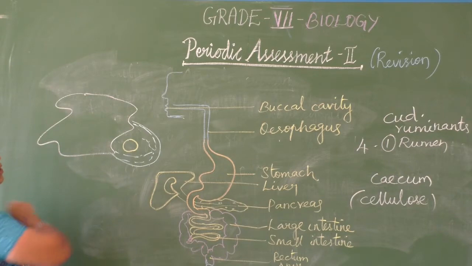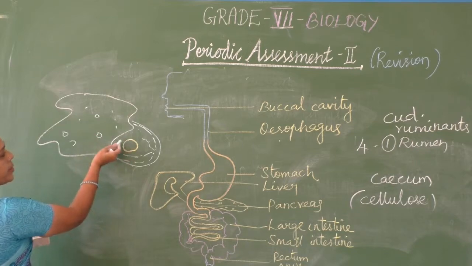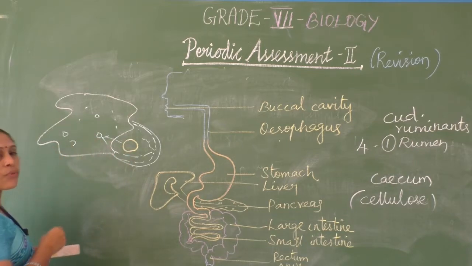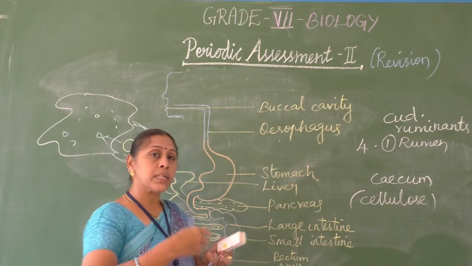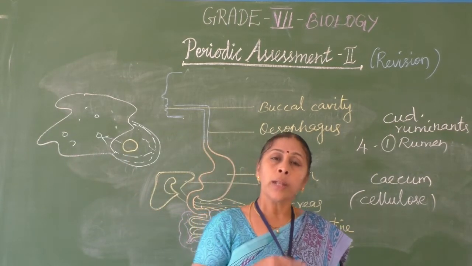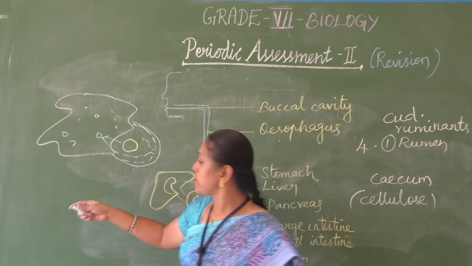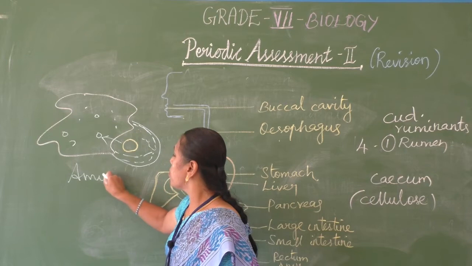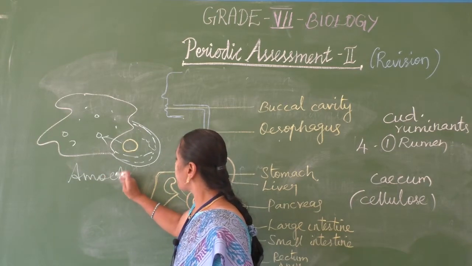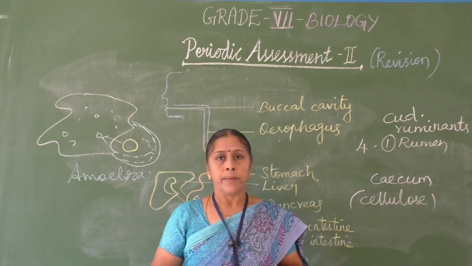See how it is covered. And inside that, the cytoplasm and vacuoles will be there. The food particle will be taken into this vacuole. It will get digested, and in the same way the waste will be sent out. So like multicellular organisms, in unicellular organisms like amoeba also, the process of digestion, respiration, everything goes on.